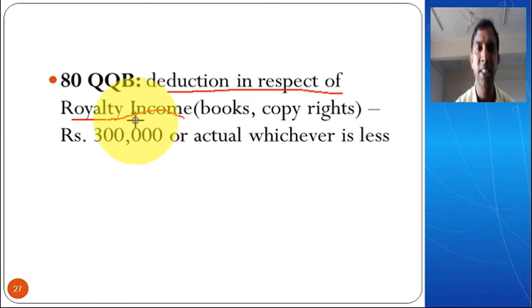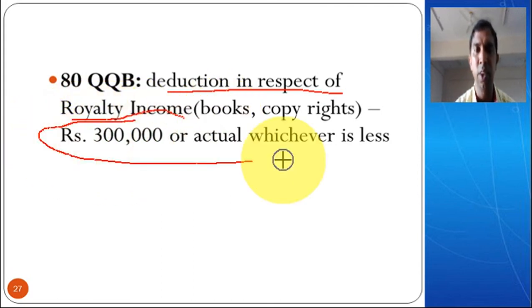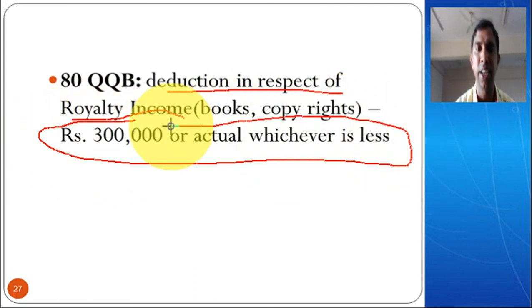But what income tax says is that you can claim only rupees 3 lakh or the actual amount that you receive, whichever is less. So you compare both the amounts. Rupees 3 lakh is the benchmark amount, and the other amount is the actual amount that you receive. Whichever is less can be claimed as a deduction under section 80QQB.